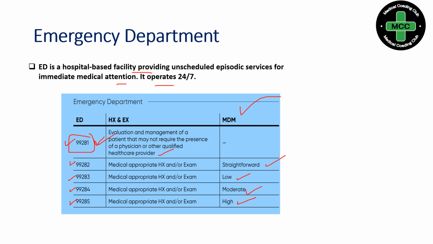So this is simple information about the emergency department. Be aware of the difference between outpatient and emergency department. The emergency department is a unit in a hospital-based facility.